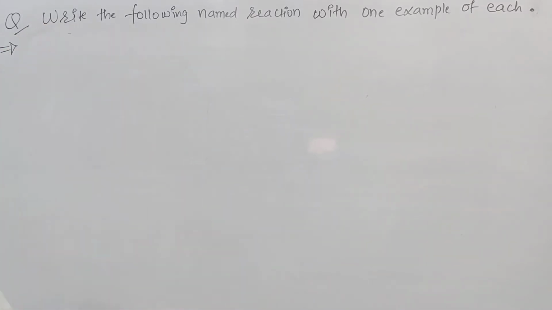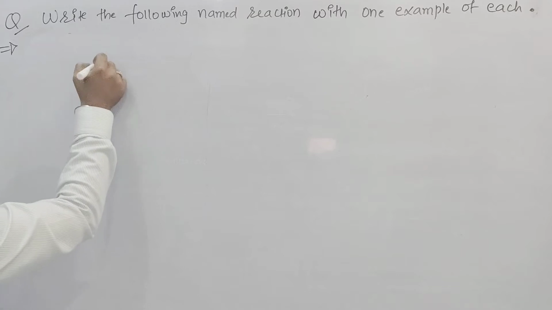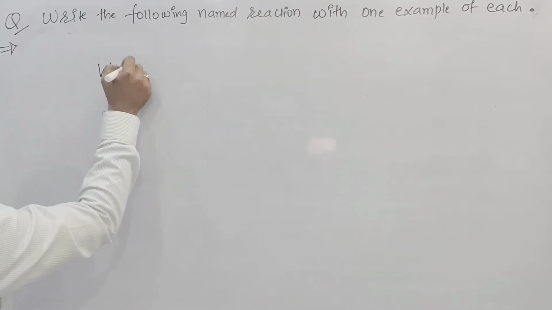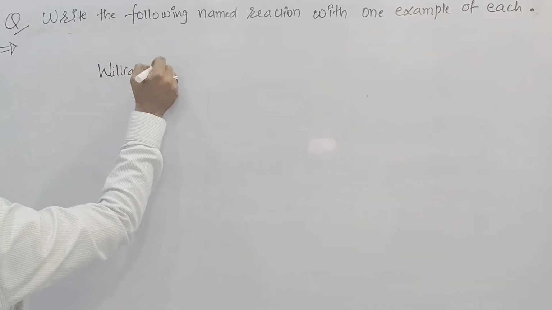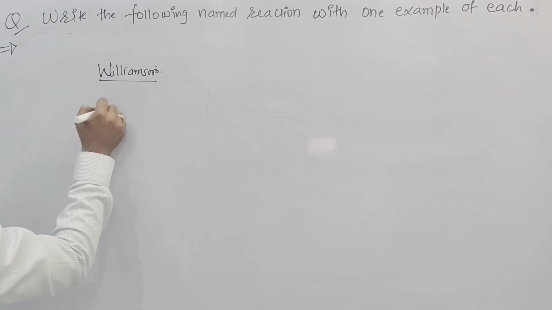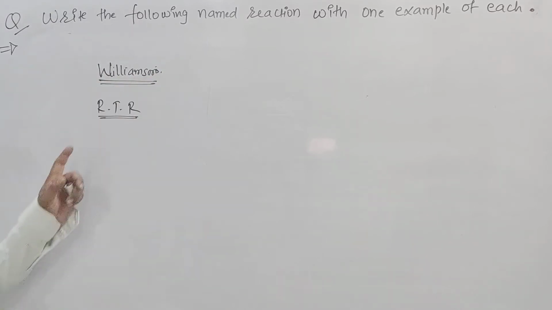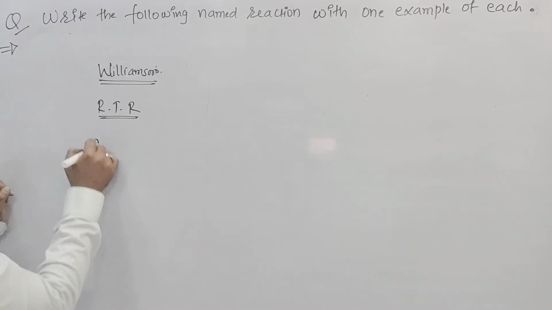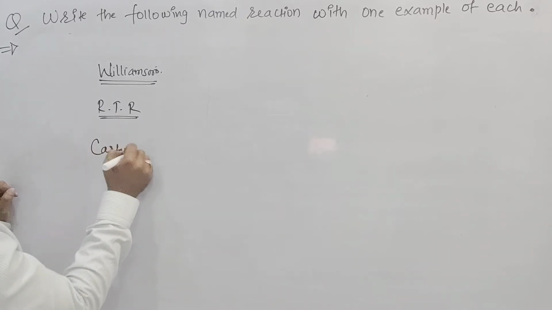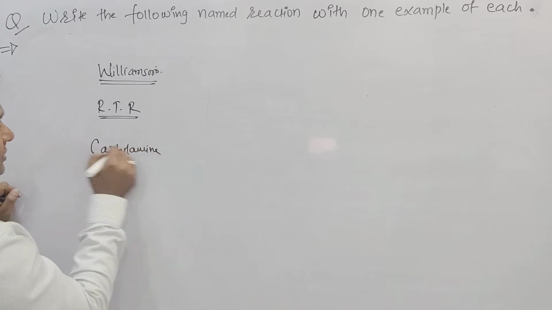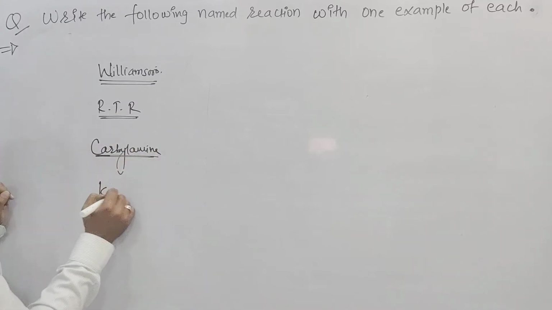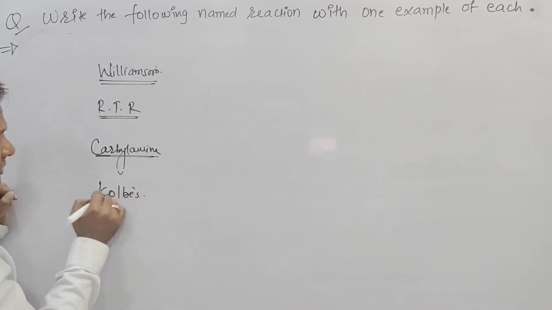The first one, which one we have seen? Williamson synthesis. See, beta, first one is Williamson synthesis. Second one we have seen is Reimer-Tiemann reaction. Right, beta? Third one we have seen is carbylamine reaction. And last one we have seen, sir, is Kolbe's reaction.